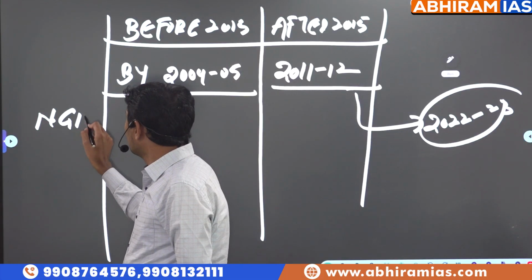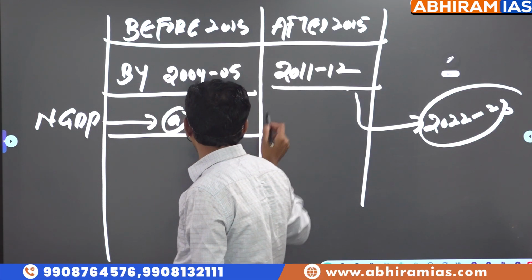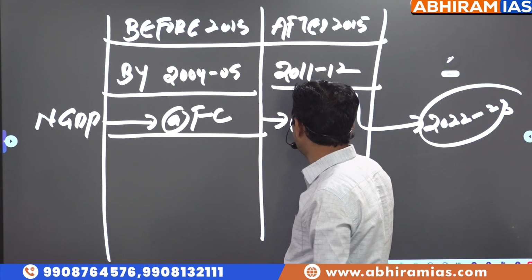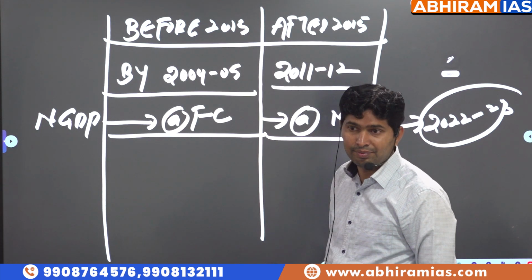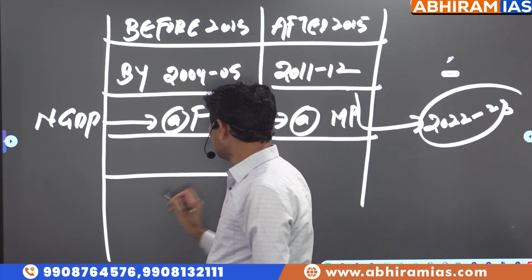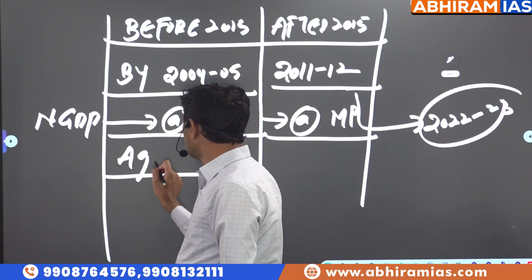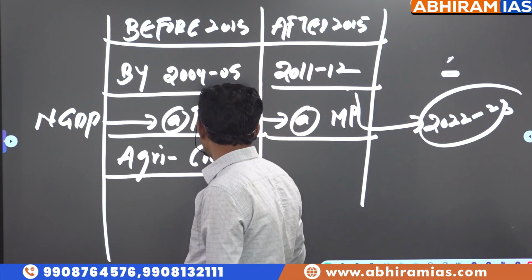Nominal GDP was calculated at factor cost earlier. After 2015, nominal GDP is calculated at market price. Okay? Earlier, in agriculture, only crop production was considered, livestock was not considered.